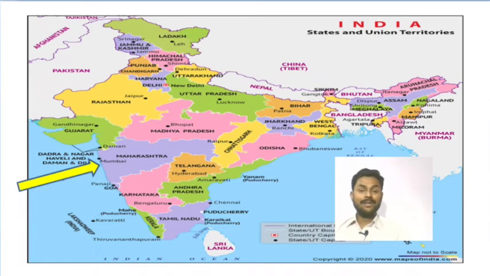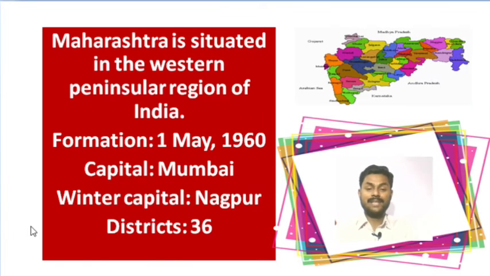Have you looked at Maharashtra and the neighboring states of Maharashtra? Yes, very good. It is pointing towards the yellow arrow. Now we will know about this state. So look carefully and know about the whole knowledge related to Maharashtra. And we will also know about some tourist places of Maharashtra in this video.